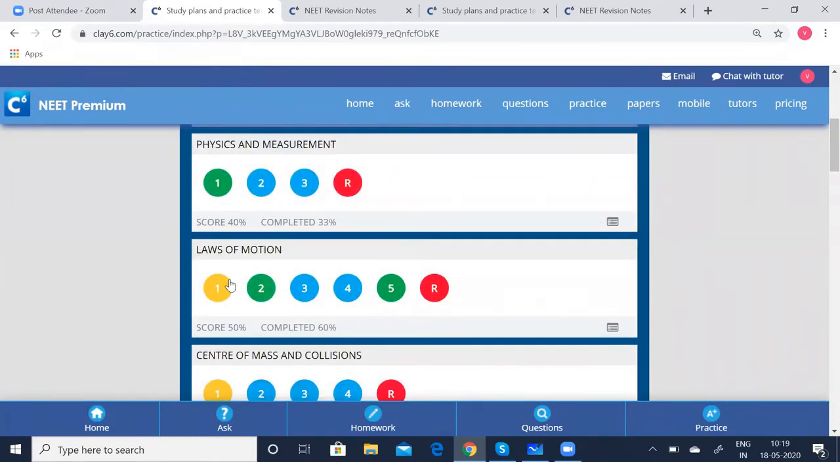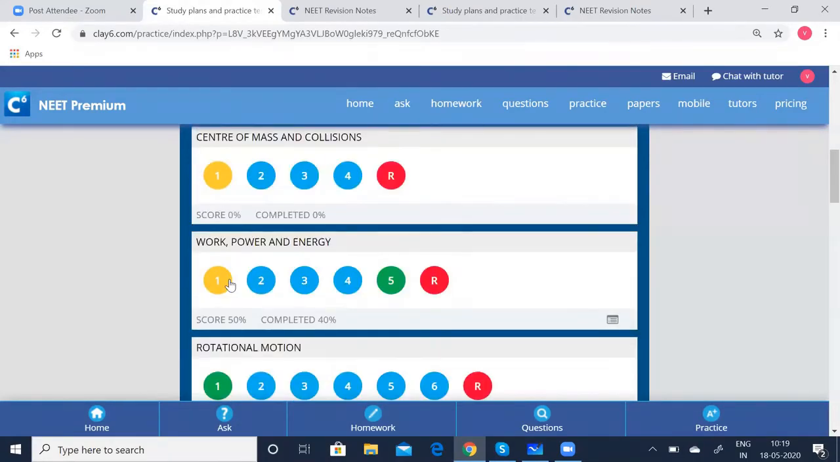If you're not thorough with the concept, you can quickly access your results. Okay, I am not done with this chapter. I am not satisfied with my results. Let me go through the revision notes again. Let me become thorough with the formula. What are the concepts related to this? Let me go through that once again. Again, quickly come back to the test. You can take the test any number of times.